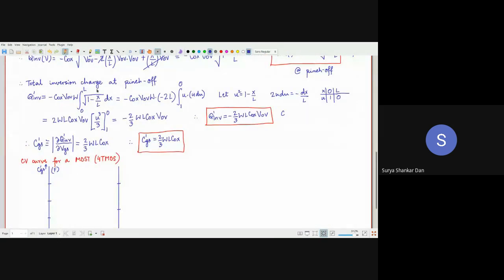Total gate capacitance. CG will be equal to CGS dash plus CGD dash. In some textbooks, you will find this expression, but not a single textbook actually derives this.